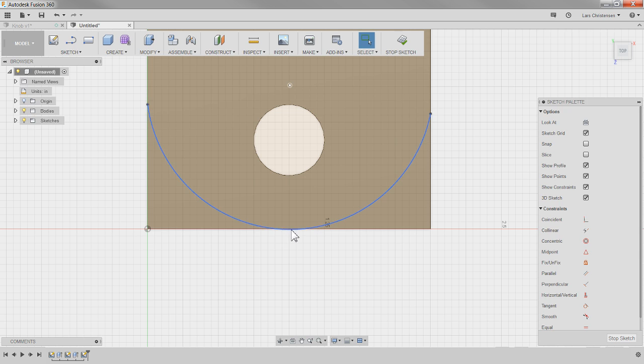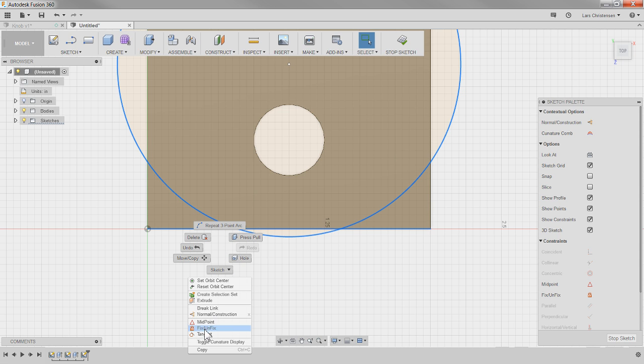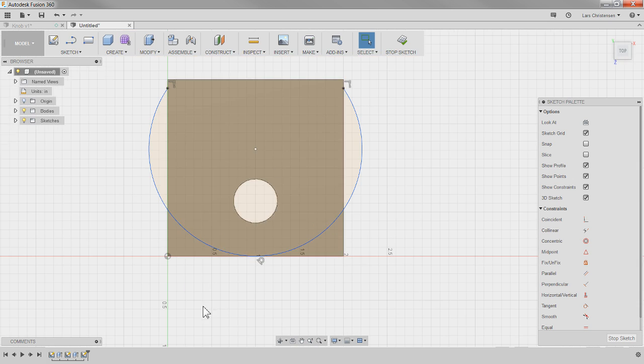Now a couple of things. If I grab this circle, we can see that it's floating around. So one thing I know I want is for this to be tangent. So if I select this line and this edge, I should be able to right click, and right here we have tangent. That's one way to grab that. These lines here, see how they're all over the place? I'm going to make those horizontal like that. Okay. And now the last thing I really need is probably just some kind of a radius to control this. So let me hit D for dimension, and let's make it 1.25.